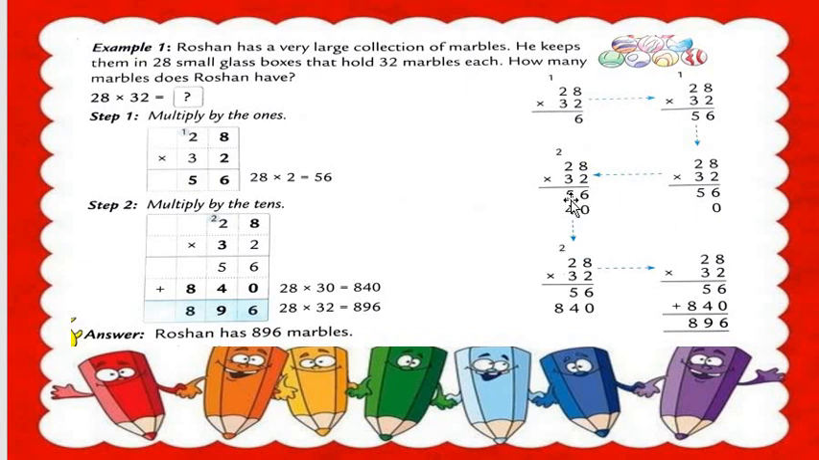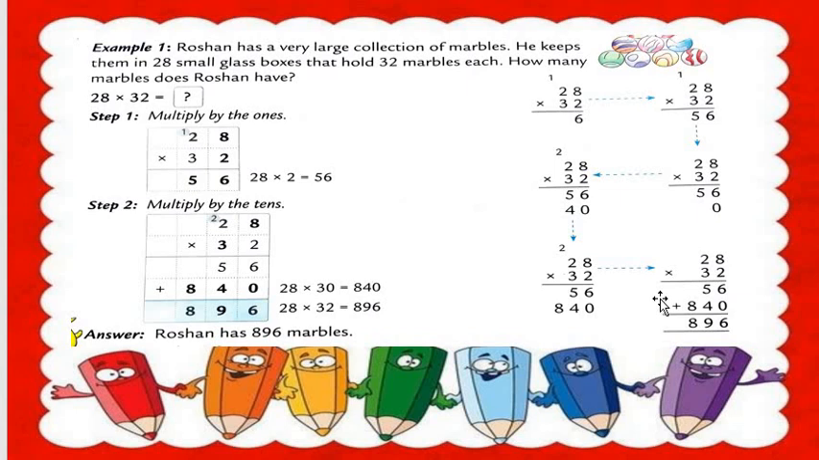Understood? So 3 8s are how many, all students? 3 8s are 24. How can we write the 24? 4 here and 2 as a carry. Done. Now 3 2s are left. So 3 2s are how many, all students? 6. 6 plus the carry 2 is 8. So we write here 840. Understood? We write here the 8. Got my point, all students?